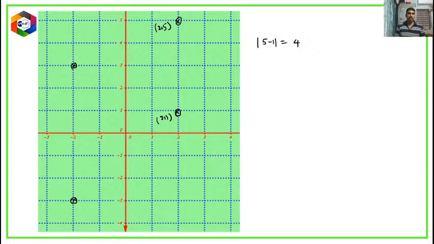Observe, children. This line is also parallel to the y-axis. I am going to name these: this is -2, -3 and this is -2, 3. Now what would be the distance between these 2 points, children? Give your answer in the chat box. These 2 points are denoted on the graph sheet, and the line joining them is again parallel to the y-axis. So what would be the distance between those 2 points?